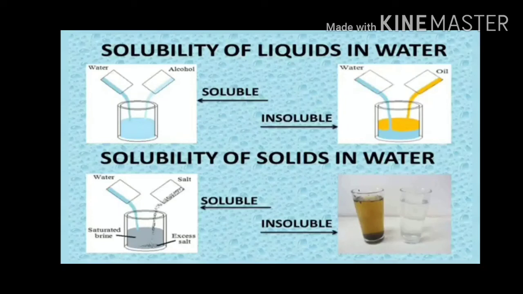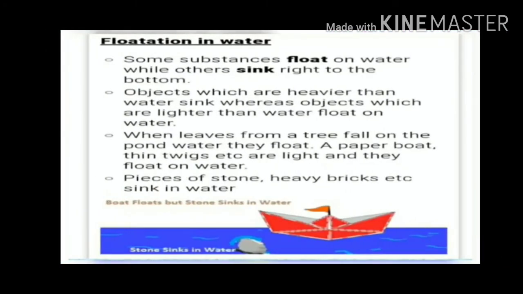Next, we have also learned about flotation, meaning how objects float on water. Some substances float on water while others sink right to the bottom. Objects which are heavier than water sink, whereas objects which are lighter than water float.